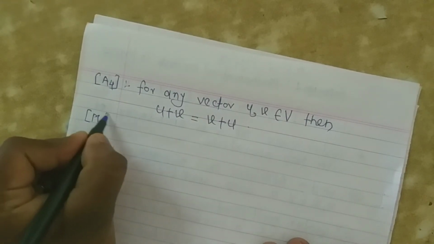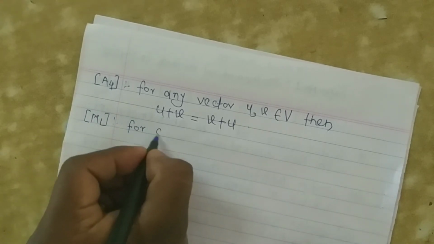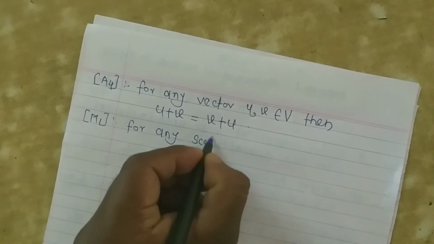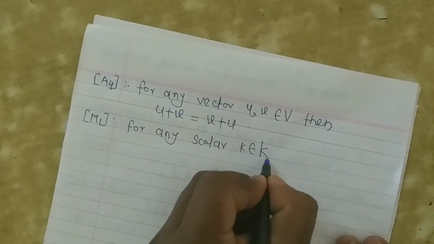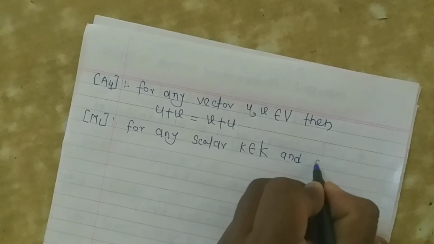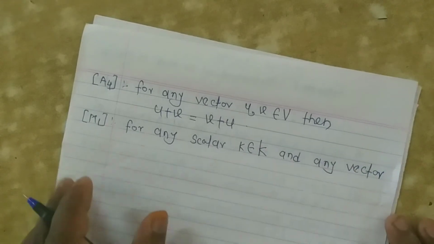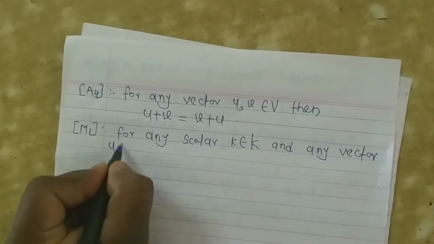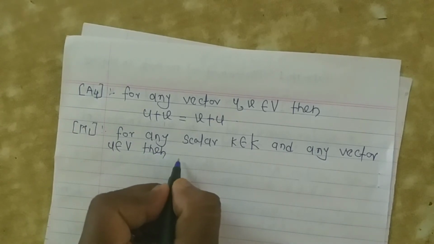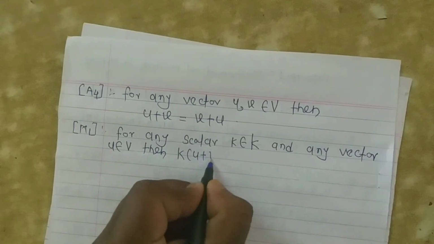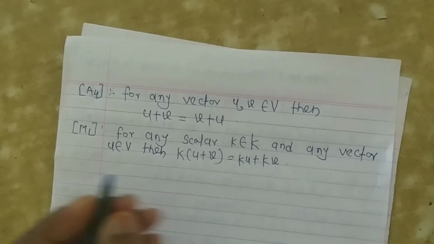Then the other four are for scalar multiplication. In that, first there is M1. For any scalar k belongs to K, and any vectors u, v belongs to V, then k(u plus v) is equal to ku plus kv.